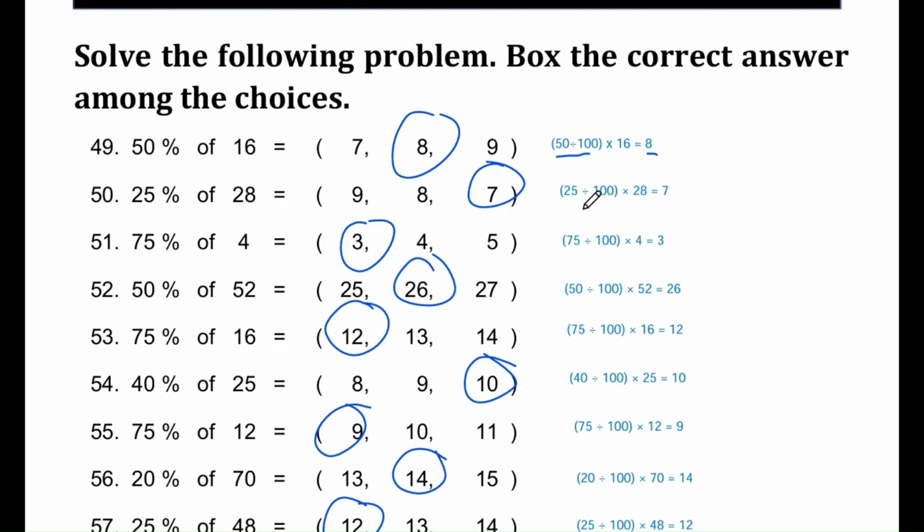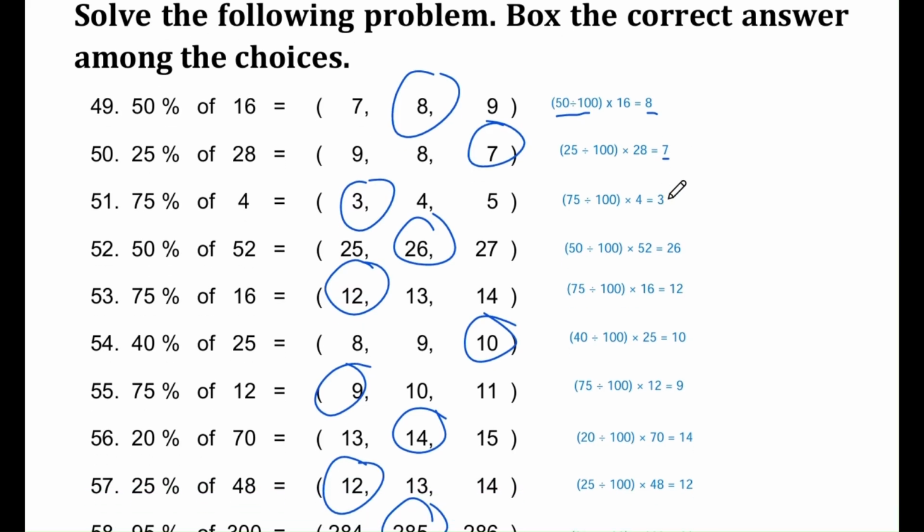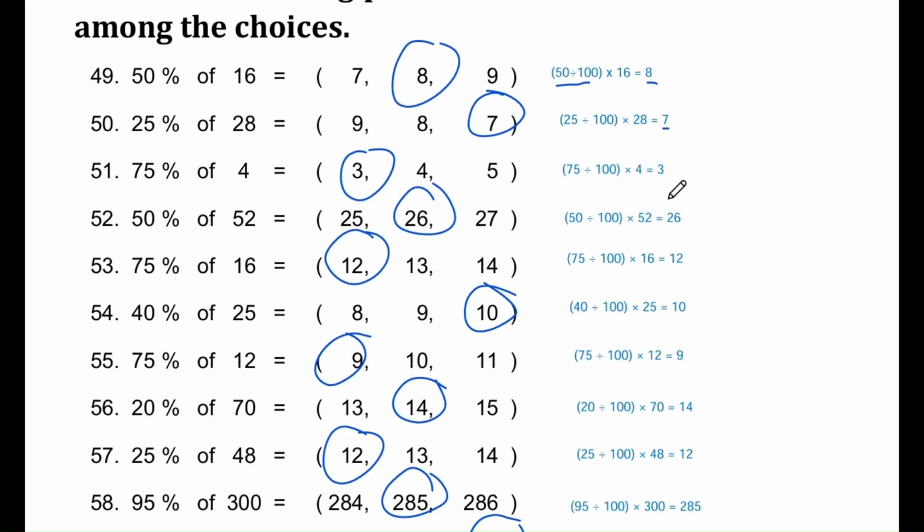Remember, 25% means 1/4. So we have to find 1/4 of 28, which is 7. If you do 25 divided by 100 times 28, you get 7.